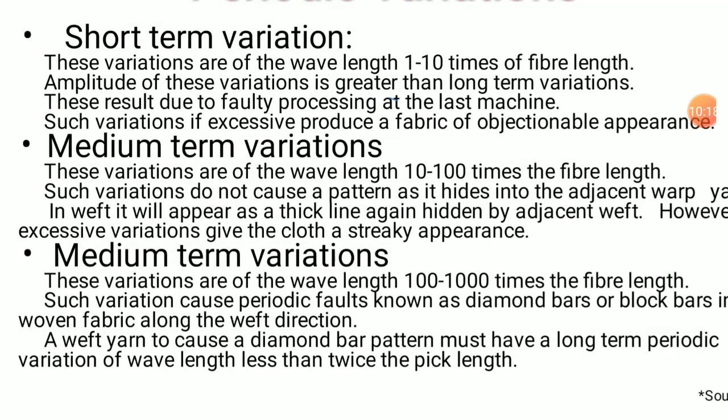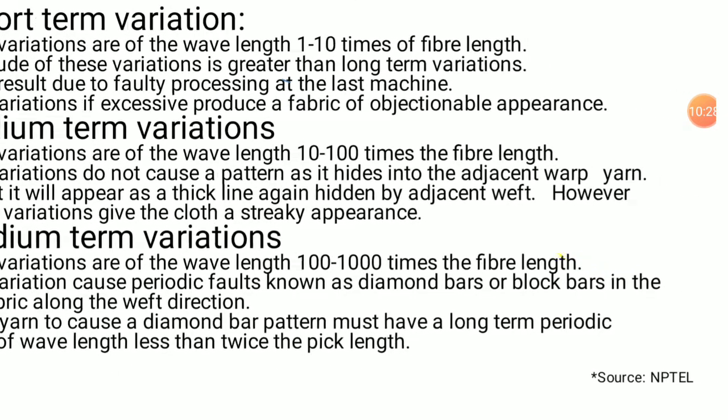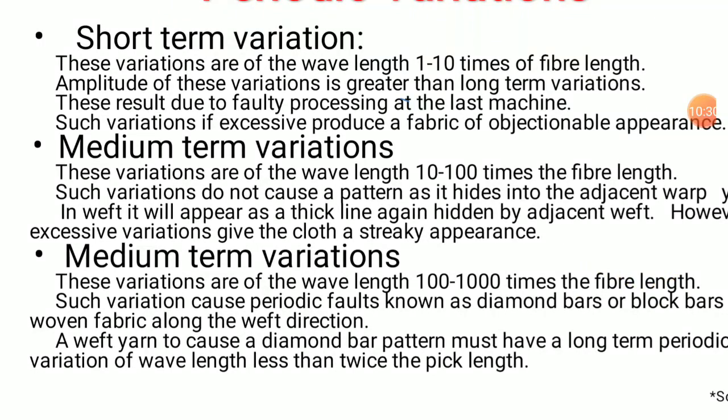Let us discuss a little bit more about these periodic variations. This content has been taken from NPTEL. The variations we had already discussed are 1 to 10 times the mean fiber length. The amplitude of these variations is greater than long-term and medium-term periodic variations.